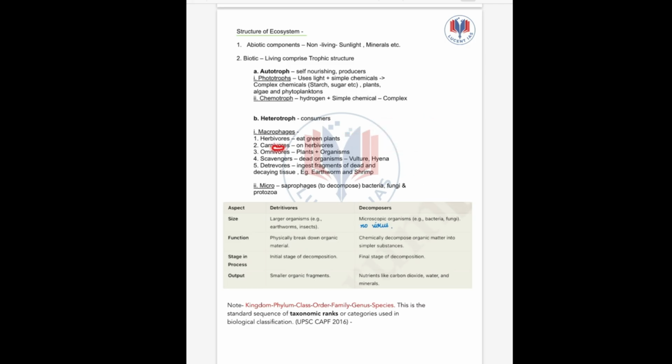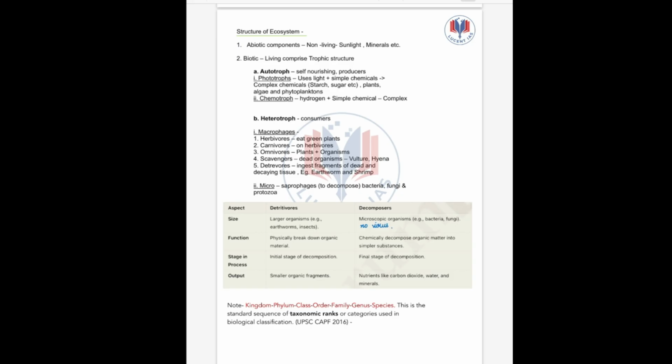Next, carnivores which feed on herbivores, for example tiger, lion. Omnivores which feed on both plants and animals, for example human beings. Next, we have scavengers which feed on dead organisms like vulture, hyena, etc.